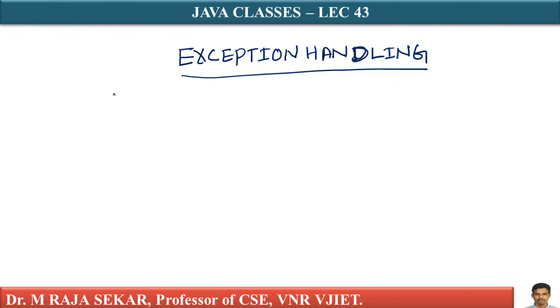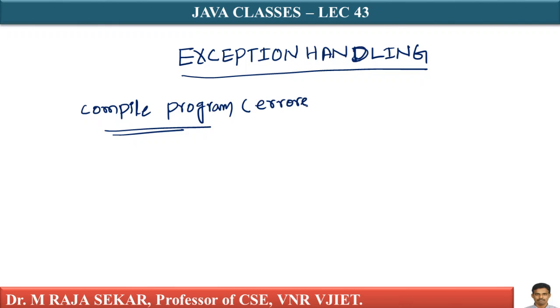Let me say like this: exception handling. What does it say? When we compile a program, let me assume you are compiling a Java program, and it has errors. What type of errors? Compilation errors, isn't it? When we compile a program with errors, it does not compile. If your program consists of compilation errors, it does not compile.